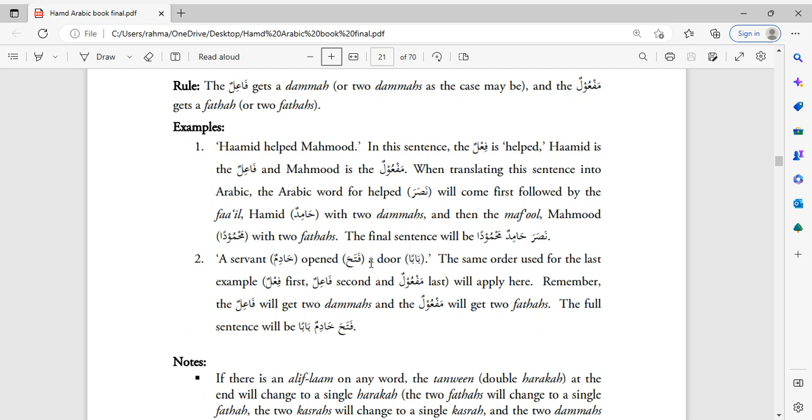And here, because it's a door, again, it's indefinite, it's not specific. If it was the door, it would be al-baba, but because it's indefinite, it's baban. We give it a tanween. So it'll be fataha khadimun baban. A servant opened a door. Fataha khadimun baban. If you wanted to say the servant opened the door, it would be fataha al-khadimu al-baba.